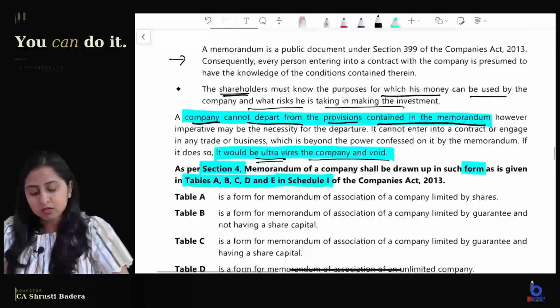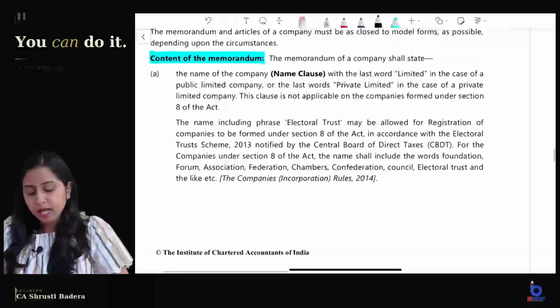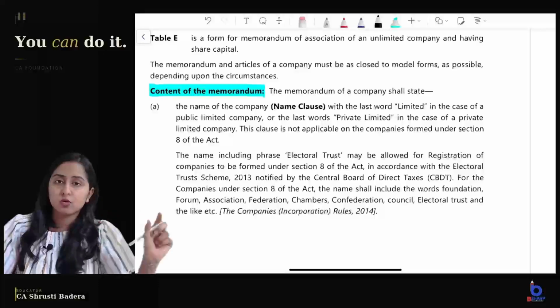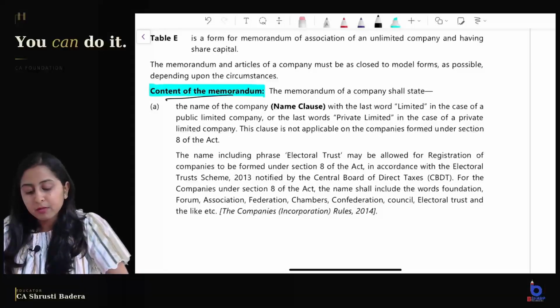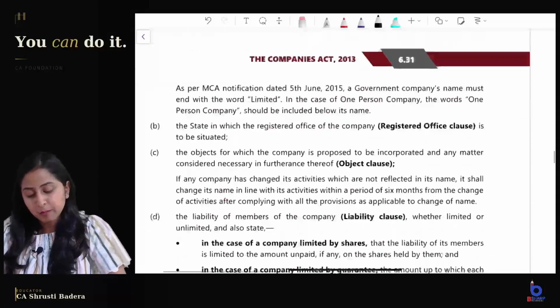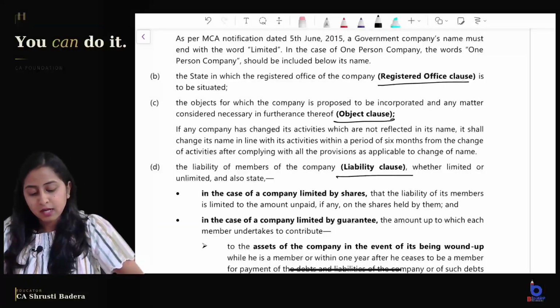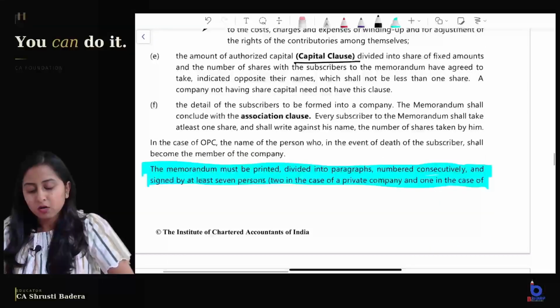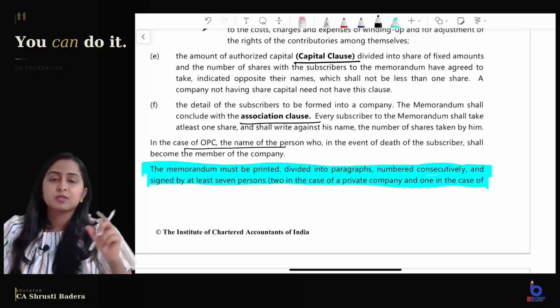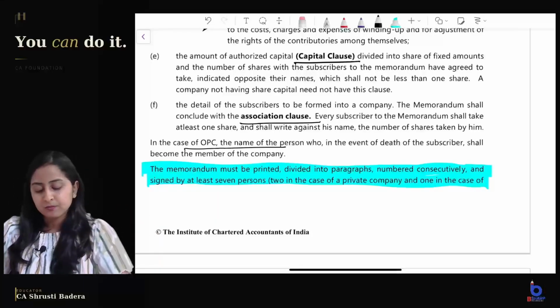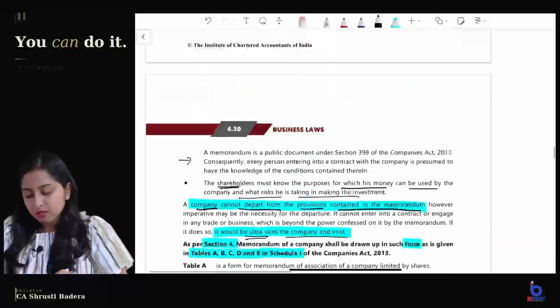What are the 6 clauses? Object clause, and you should know what has to be written specifically for each clause, right? Content of the memorandum: name clause, simple, you can write it; registered office clause, object clause, liability clause, capital clause, association clause, and in case of one person company, the subscriber clause or nominee clause. Okay.